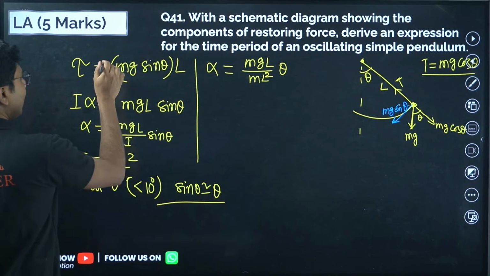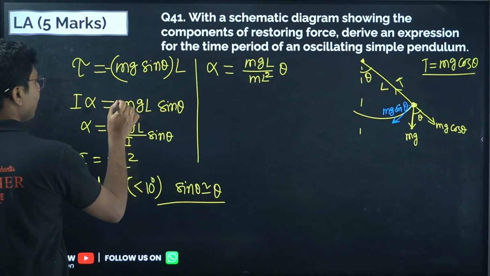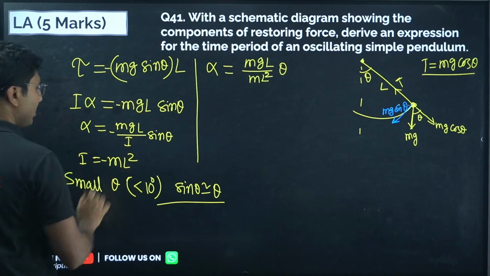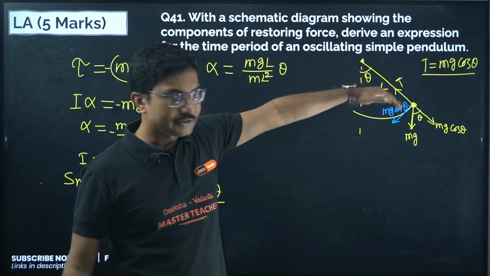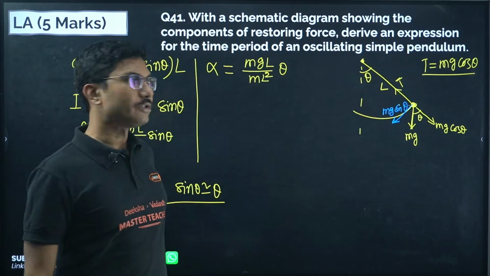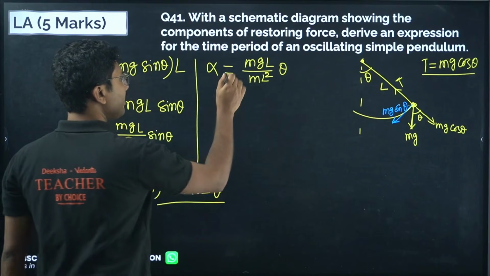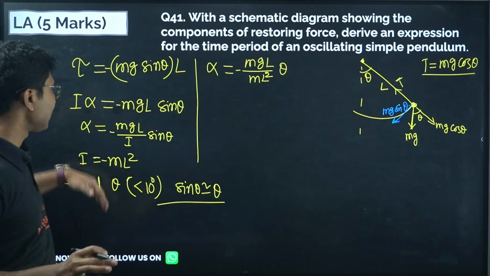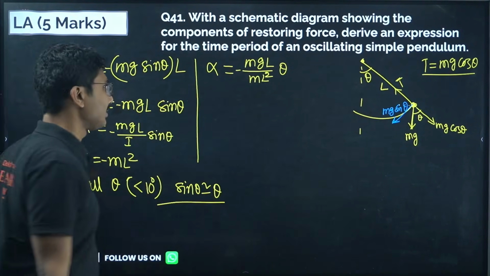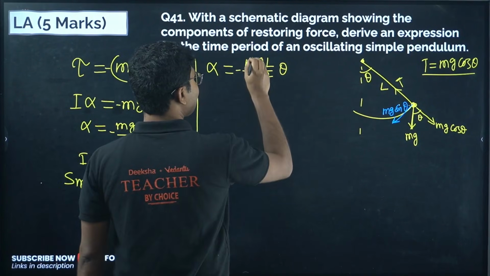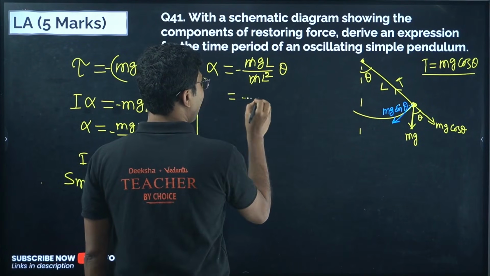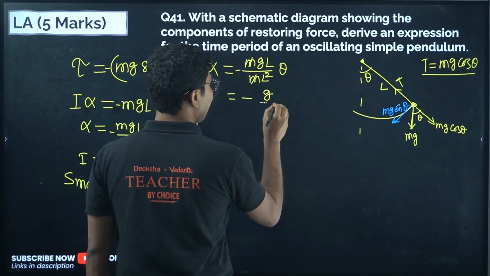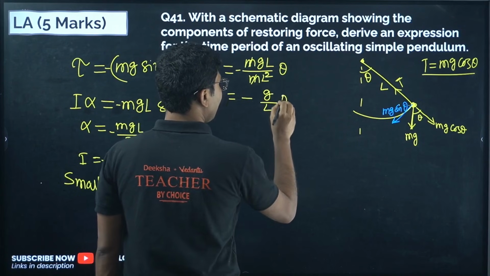One more thing, there will be a minus sign over here. Why minus? Because it is a restoring torque, meaning it is trying to bring it back to its original position. Don't worry if you forget the minus sign, you can add it at the last. So m cancels and you get minus g by L into theta.